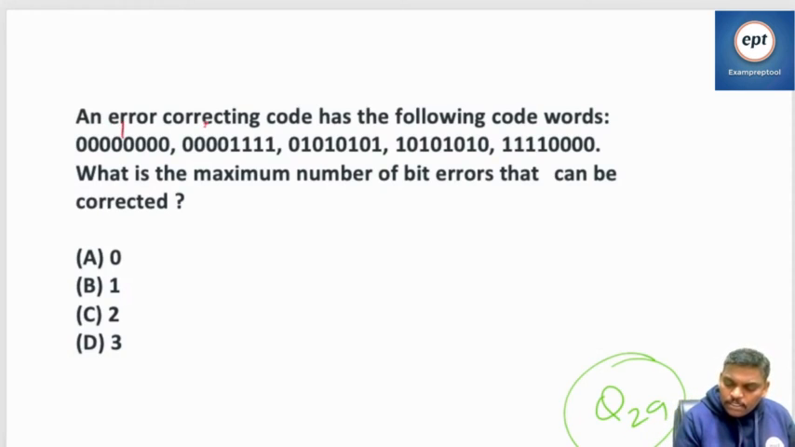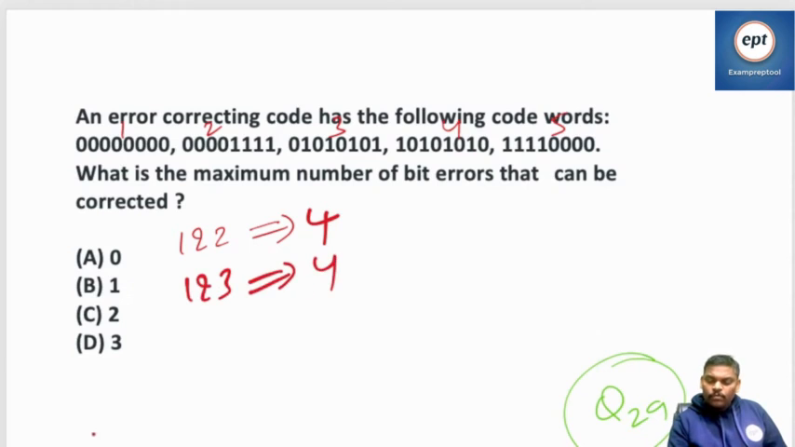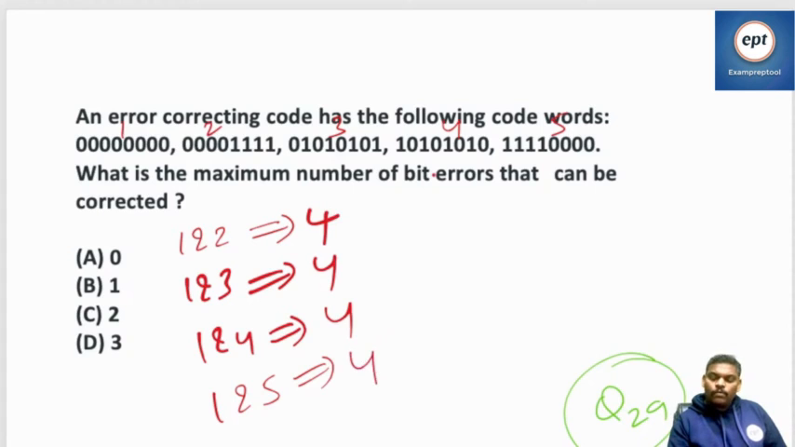So it is number 1, number 2, number 3, number 4, number 5. Totally 5 people are there. Can you help 1 to 2? How many bits differ? 1 to 2, how many bits differ? 4. 1 to 3, how many bits differ? 4. 1 to 4, how many bits differ? 4. 1 to 5, how many bits differ? 4.